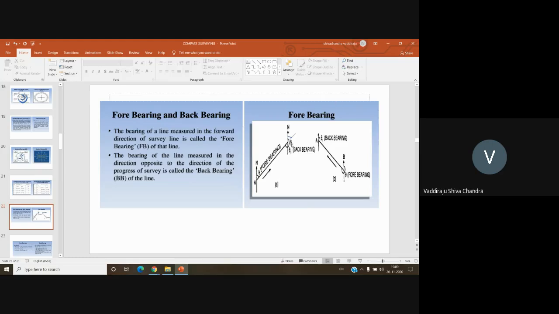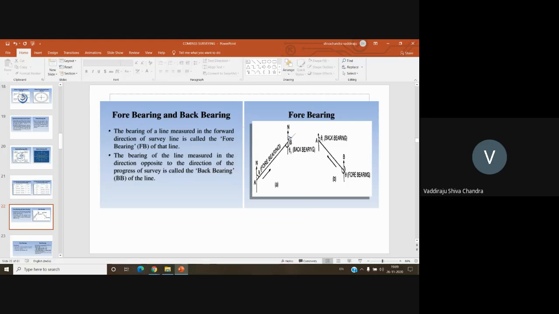Okay, you can see in this figure, up to this point, this is theta. Then what about this portion? It is 180, right? Because it is a semicircle, right? It is a straight line. So what will be this angle? It is 180. Okay. So if a forebearing is given to you, then if you want to calculate the back